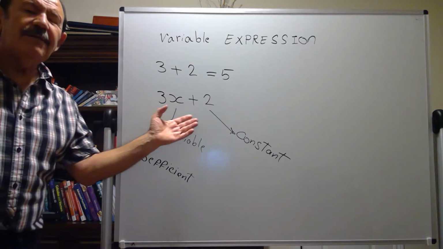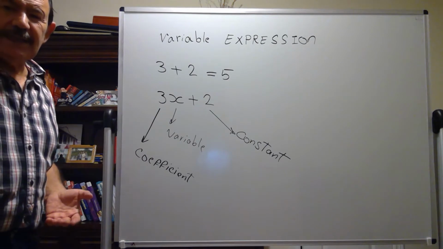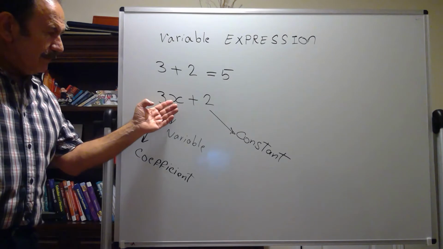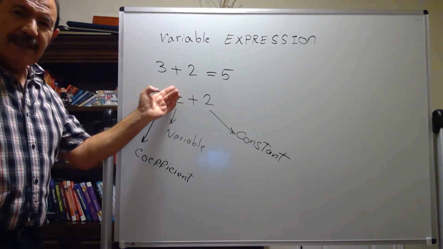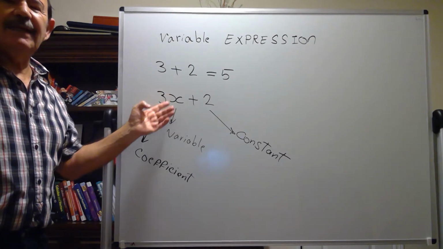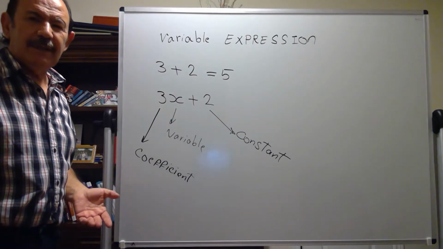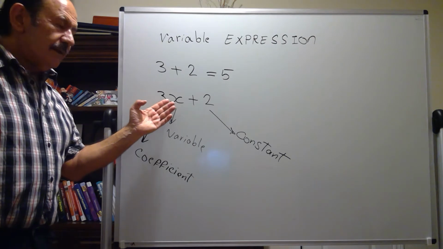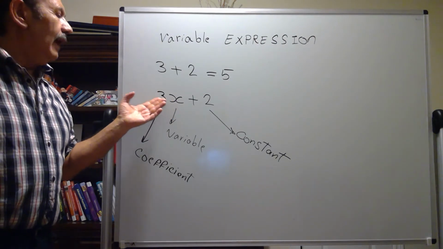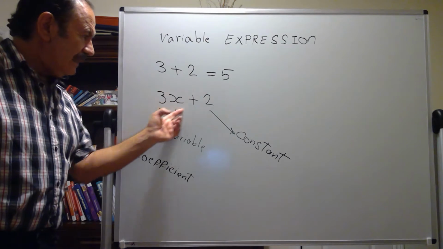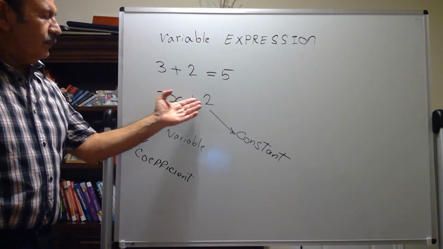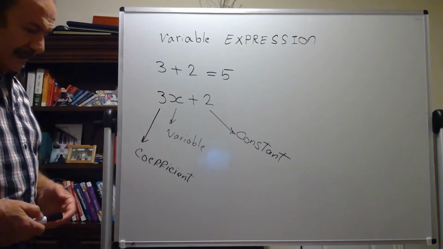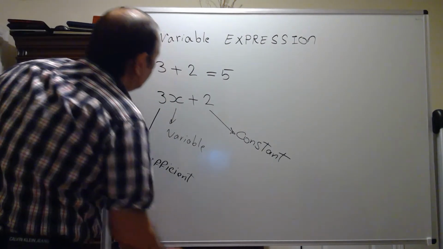What is the degree of this expression? The degree of the expression is the highest degree of the terms. The degree of x is 1. The x doesn't have an exponent. When a variable doesn't have an exponent, the exponent is 1. So it means the degree of x is 1 and the degree of this term is 1. So this is a first degree expression. Another example of a variable expression.